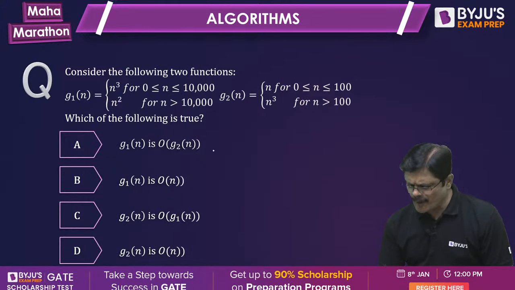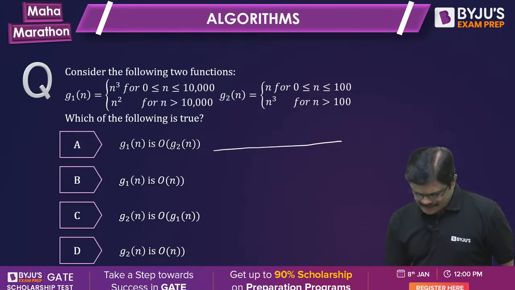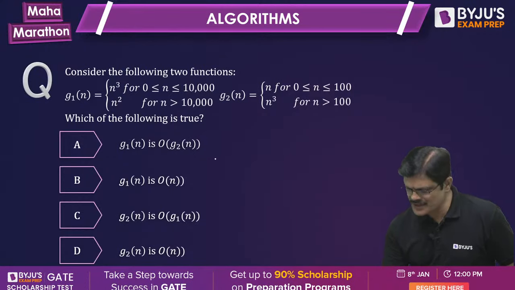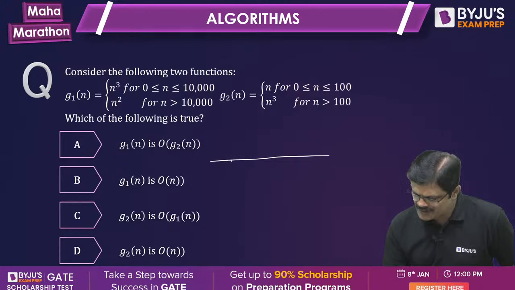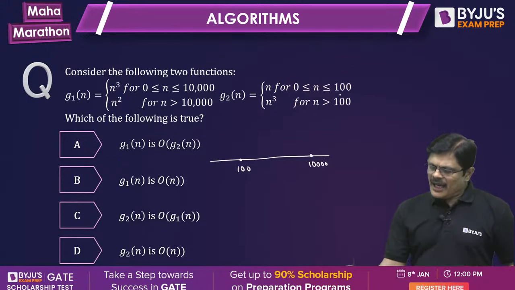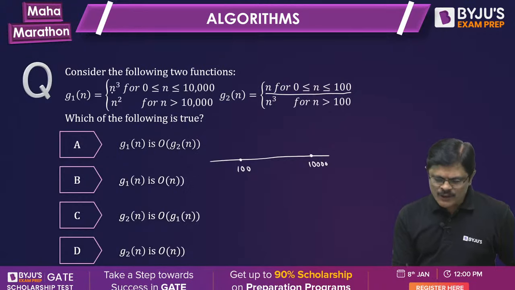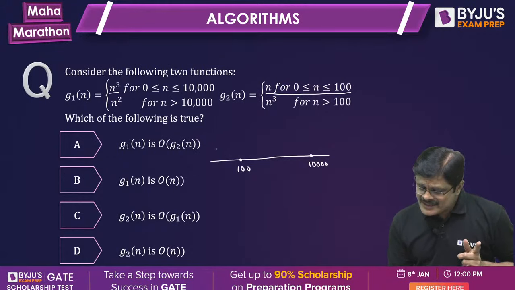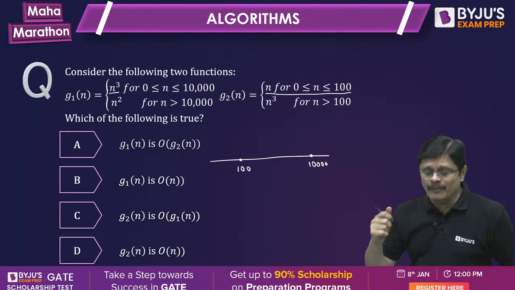Generally for this type of problems, you just write down the real line. The points are 0, 100, and then 10,000. Up to 100, G2 is N, and G1 is N cube, because up to 10,000 it is N cube. The dominating function I write above the line, the smaller one below the line.